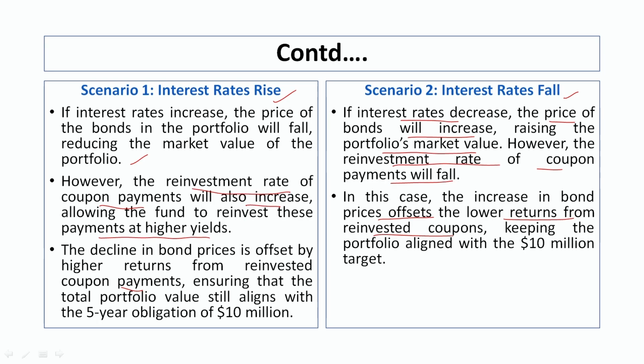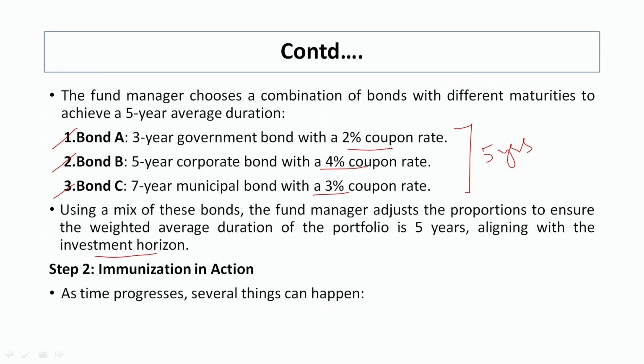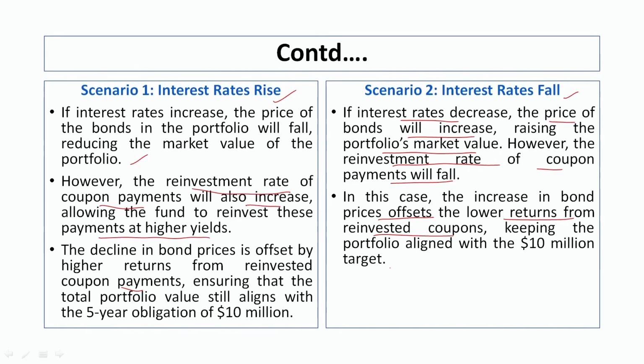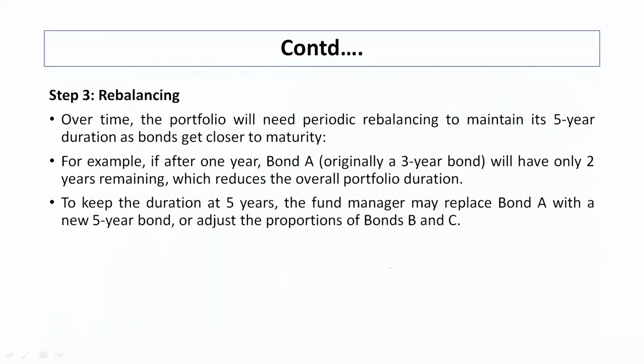So, these are two situations. With the help of this, the immunization process goes into action. So, during the period of 5 years, we may have a fall in interest rate or a rise in interest rate. If the proper portfolio is maintained by the fund manager, he can manage this situation easily.